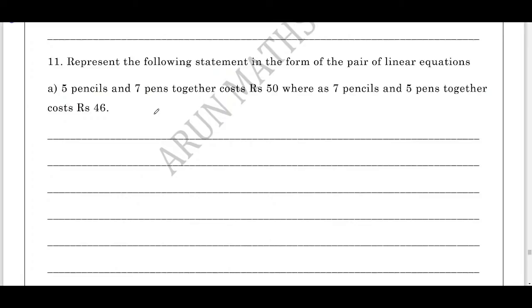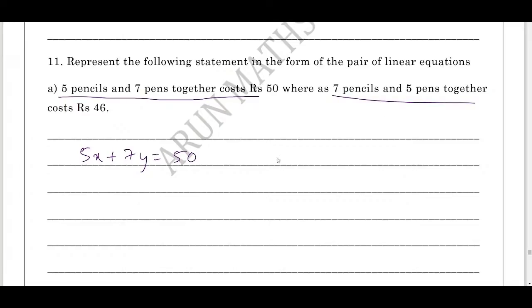And these questions are very simple and will be asked for 2 marks. Represent the following statement in the form of a pair of linear equations. 5 pencils and 7 pens together cost what? Rupees 50. And 7 pencils and 5 pens together cost 46. So 5 pencils plus 7 pens, so that is 5x plus 7y equals what? 50. Another equation will be 7x plus 5y equals what? 46. Very simple question to get 2 marks.